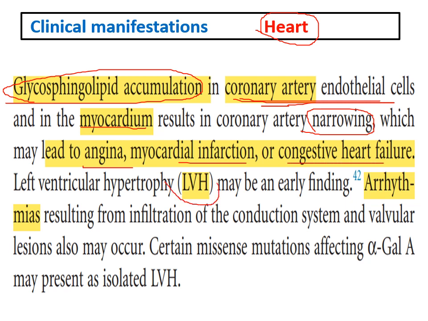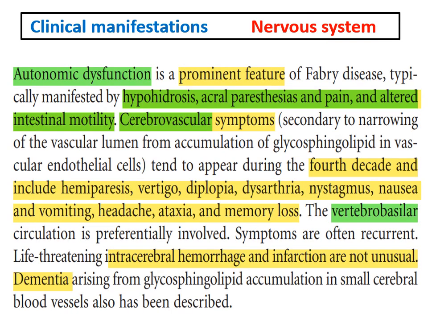Also, a very common finding due to deposition in the myocardium is left ventricular hypertrophy. Also, arrhythmias are described in Fabry disease patients due to infiltration of the conducting system. So in the form of ischemia and heart failure and left ventricular hypertrophy. What about the nervous system, which, as we said, is a prominent feature,